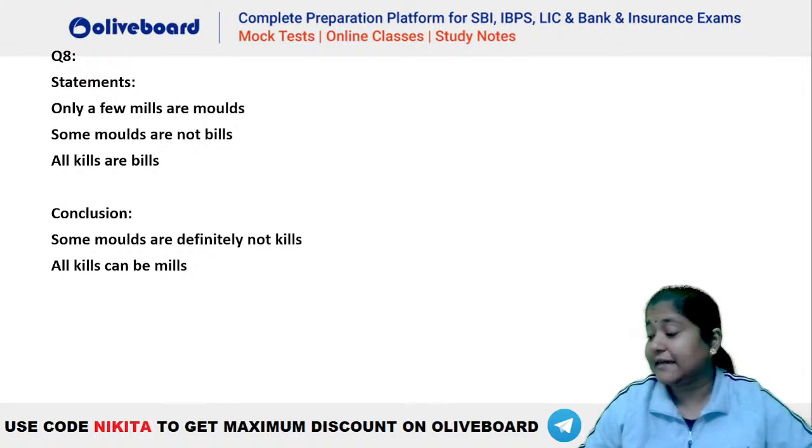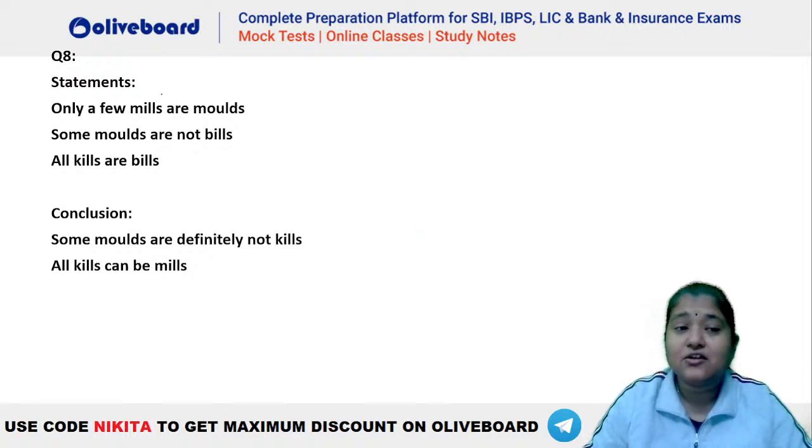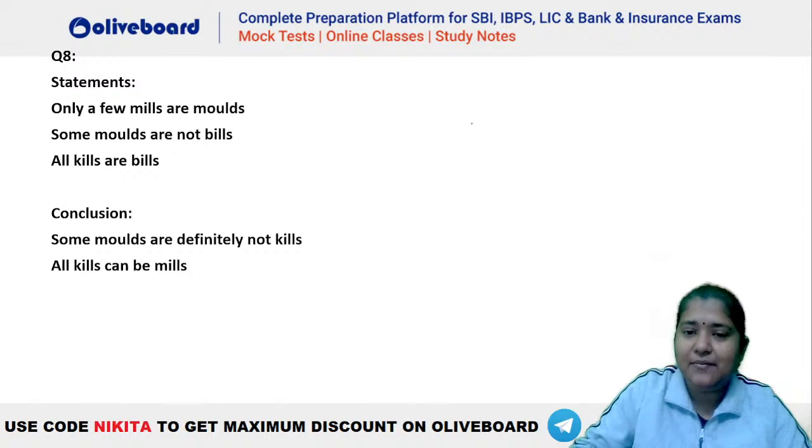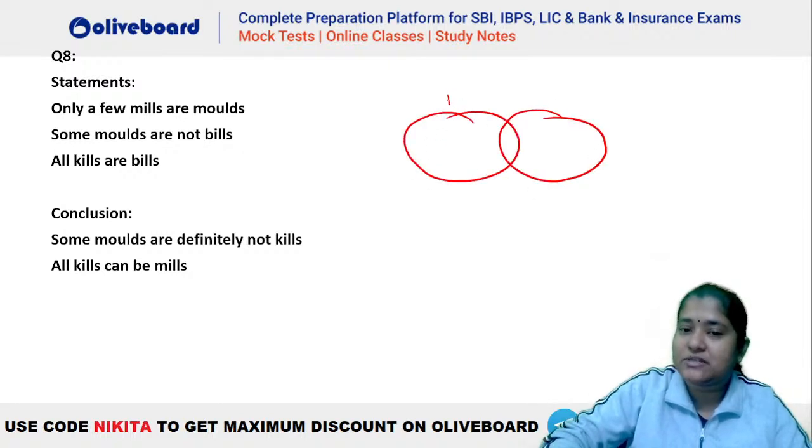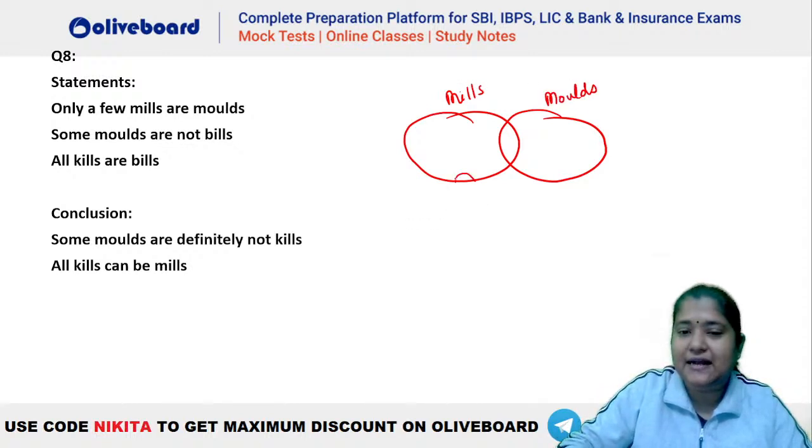चलो इसको ट्राई करते हैं, राइट? Let's see what should be the answer here. So only a few mills are moulds. क्या मतलब है? That means some mills are moulds and some mills are not moulds, है ना? यही तो मतलब होता है ना only a few का. So some mills are moulds and some mills are not moulds. ठीक है, ये डायग्राम बन गया.